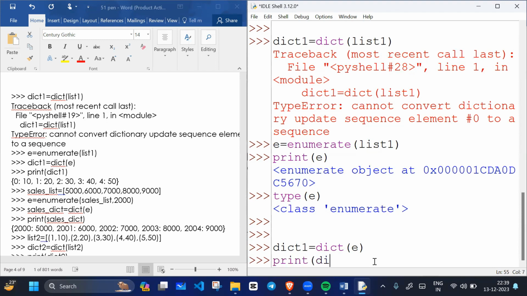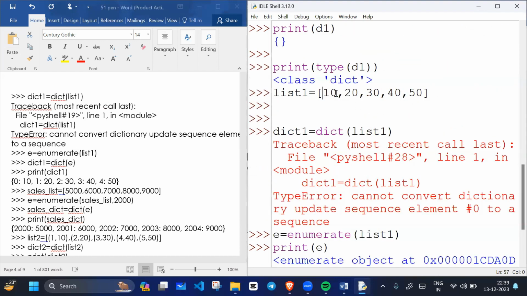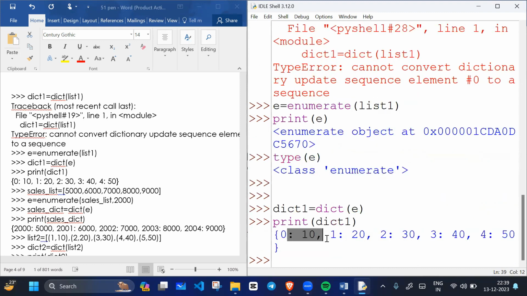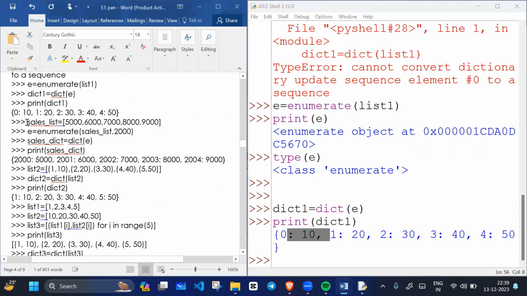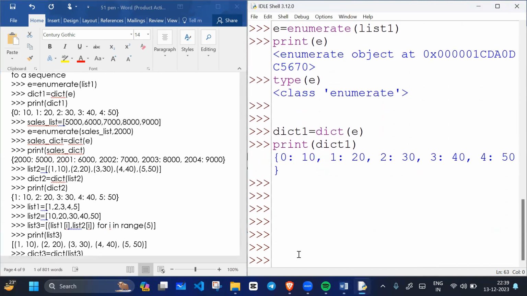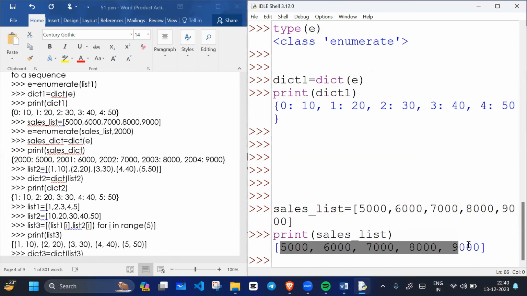If I print dictionary one, it prints keys and values, starting from 0: 10 is associated with 0, the next with 1, and like that. Why? Because we are using the enumerate function here. For example, we have some sales data, and if I print sales_list, this list is printed.